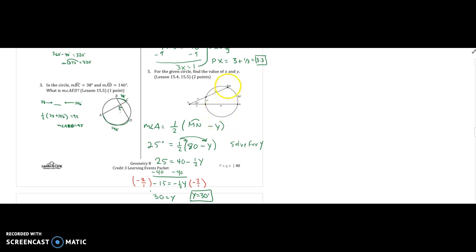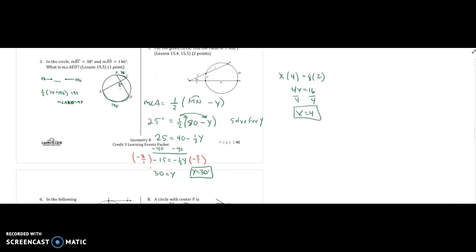And then the other one is to find the value of x, so we have to use the chord theorem. So it's going to look like x times 4 equals 8 times 2, so 4x equals 16. See where I got that from? Divide both sides by 4. Okay, x equals 4. Easy.